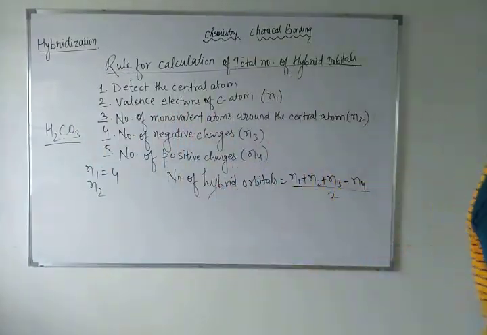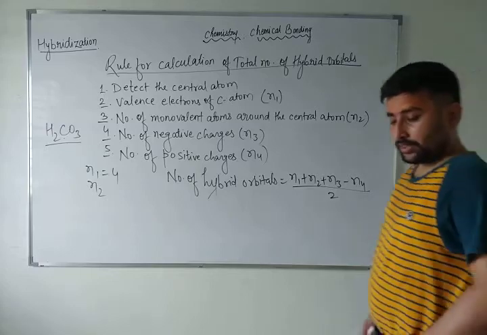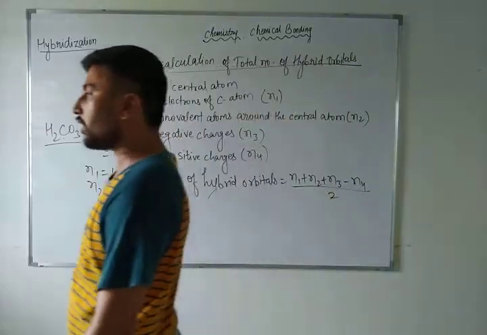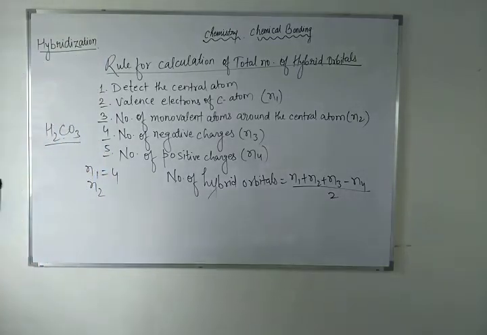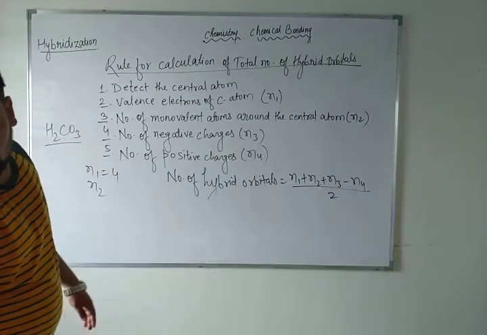In carbonic acid, H2CO3, there are 2 hydrogen atoms, 1 carbon atom, and 3 oxygen atoms. How will they rearrange? Can you tell me what will be the structure, what will be the geometry of H2CO3? In the carbonate ion, we have already predicted the geometry of CO3. I hope all of you have remembered that CO3 geometry.